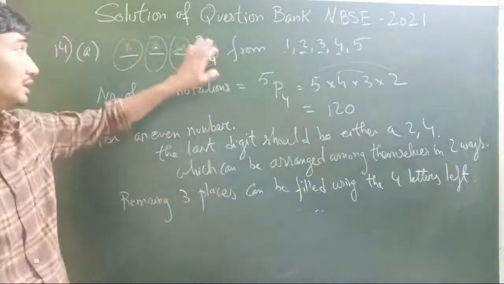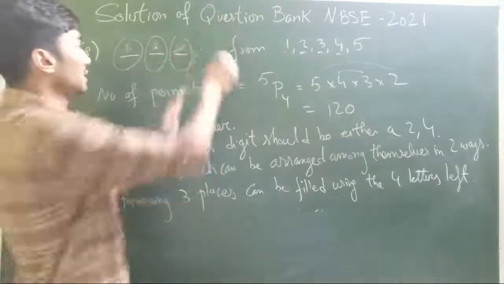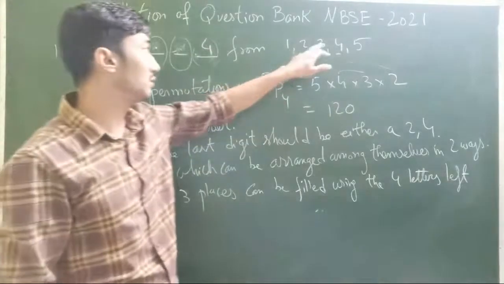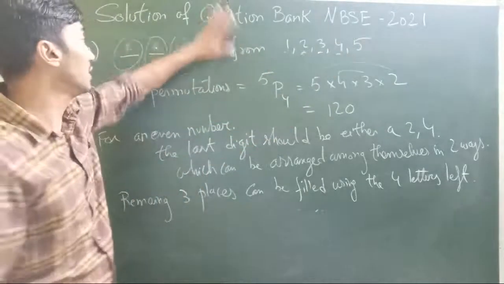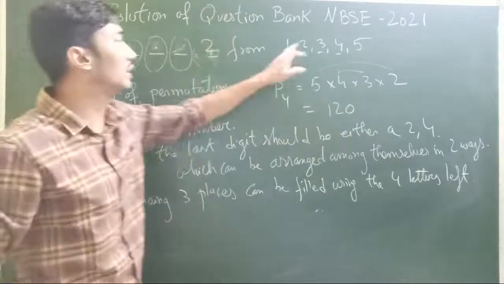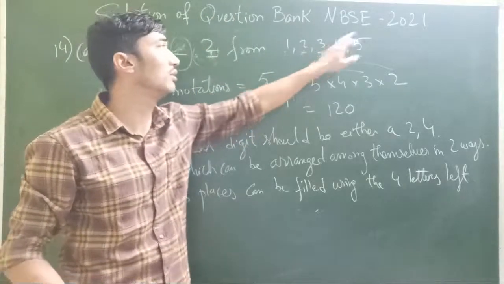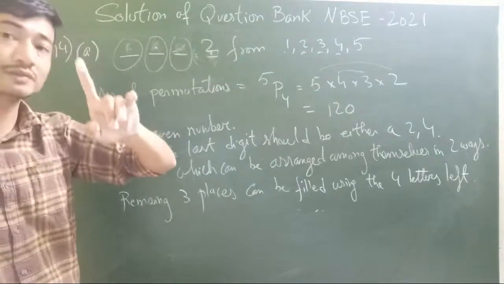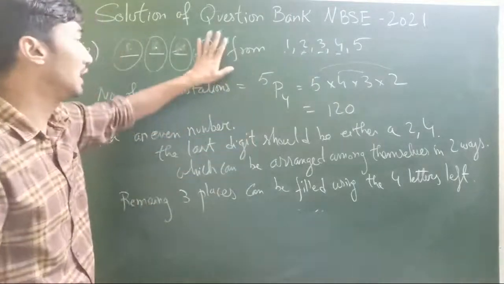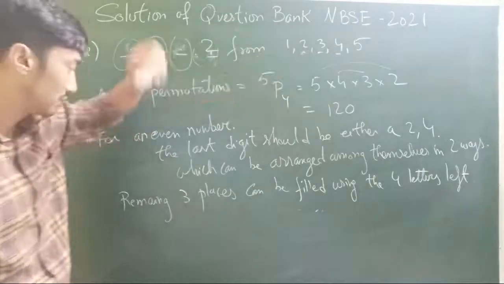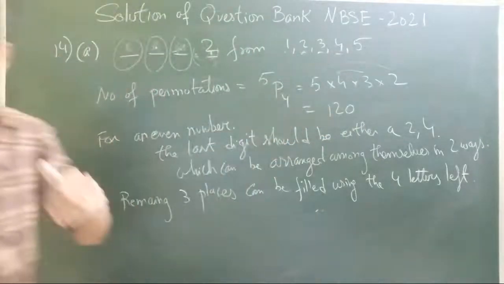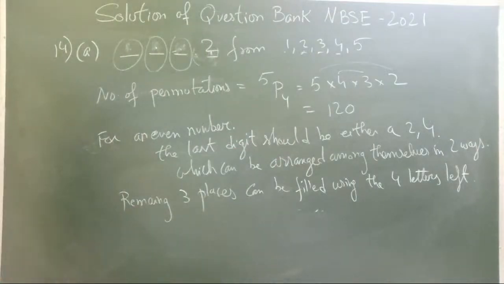Because remember, just for example, if I use the last digit as 4, then I have the other 4 digits 1, 2, 3, 5 left, isn't it? If I use it as 2, then I have again 1, 3, 4, 5. So I have 4 digits left, because in the last digit I can use only 1. So I still have 4 options for that. So the remaining 3 places can be filled using the 4 digits left.